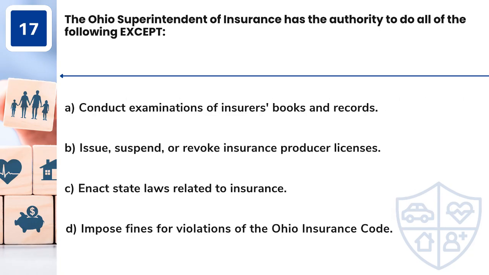Question 17. The Ohio Superintendent of Insurance has the authority to do all of the following except: A. Conduct examinations of insurers' books and records. B. Issue, suspend, or revoke insurance producer licenses. C. Enact state laws related to insurance. D. Impose fines for violations of the Ohio Insurance Code.